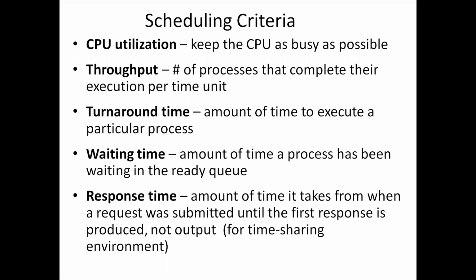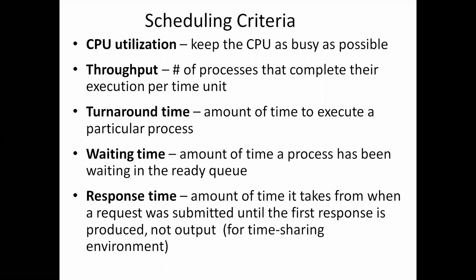One measure of that work is the number of processes that are completed per time unit. This is called throughput.